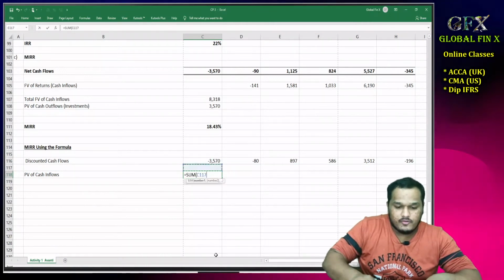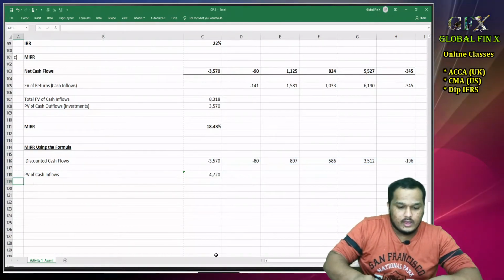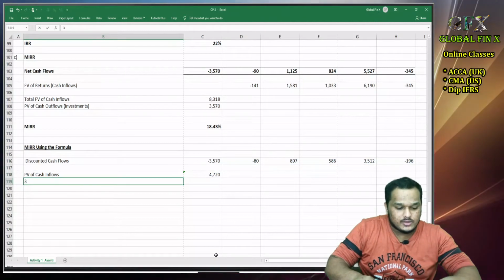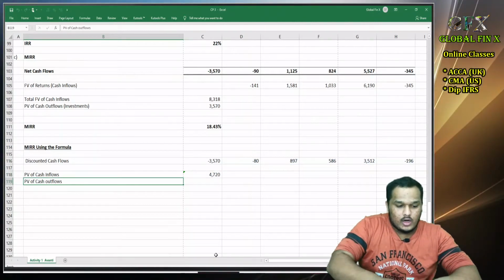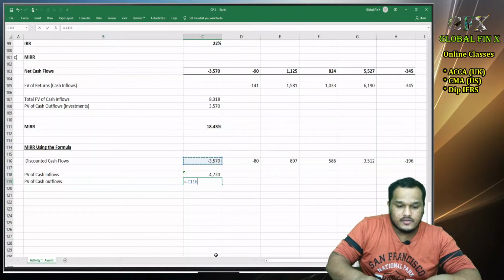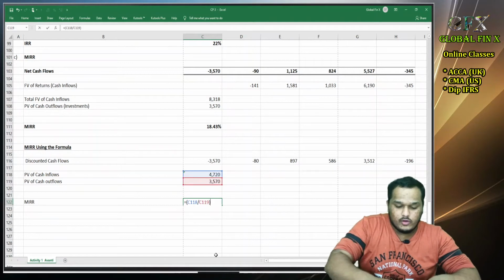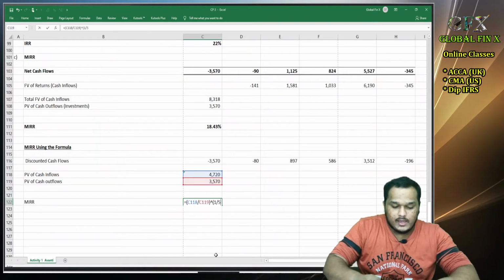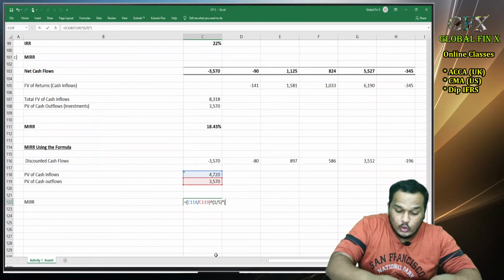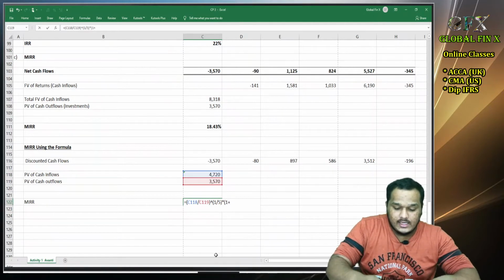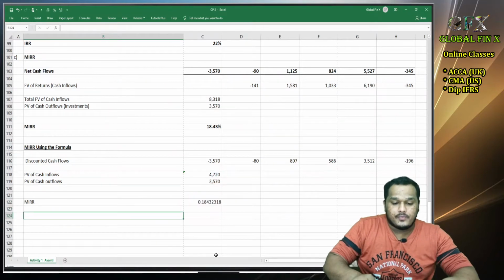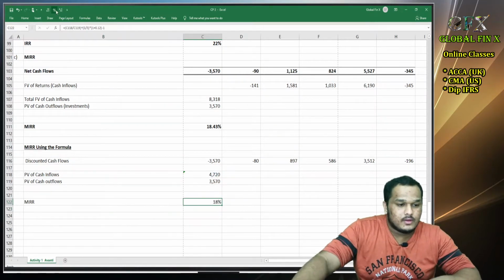Sum of this 5, and PV of cash outflows will be how much? 3570. So, MIRR will be what? Is equal to PV of cash inflows by PV of cash outflows raised to the power of 1 by n into 1 plus KE 0.12, 12% is our cost of capital, minus 1 percentage.